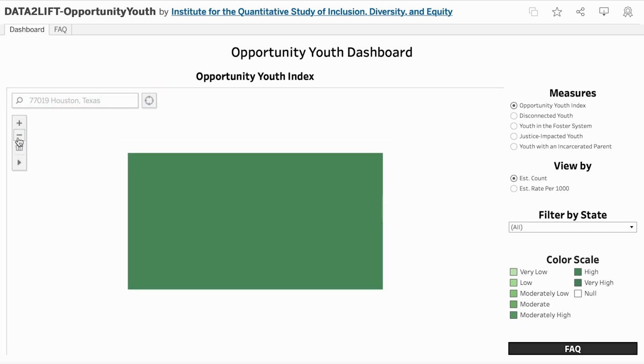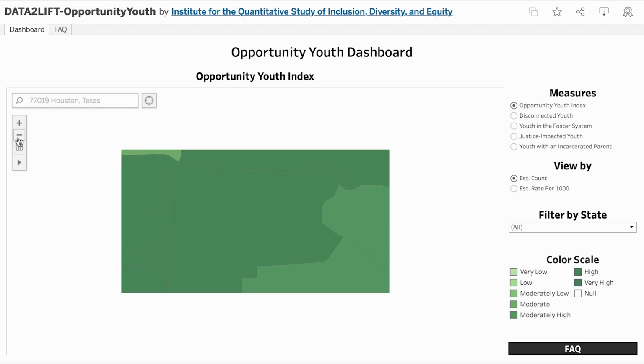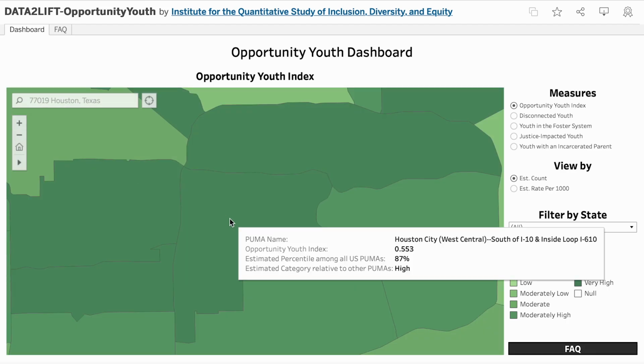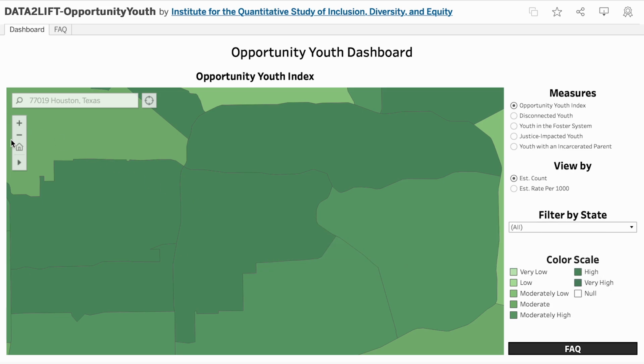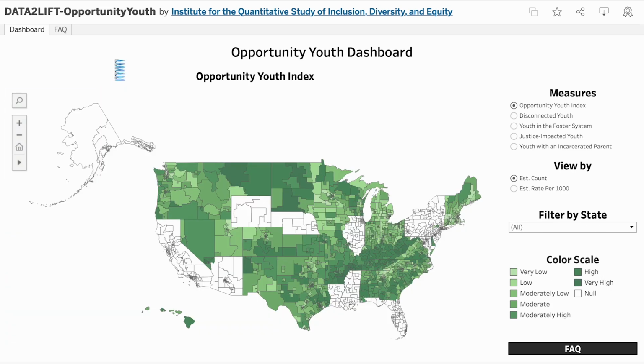To zoom in and out, either use your mouse to scroll or use the plus and minus buttons on the dashboard. To return to the map of the U.S., click on the Home button. To see all of the PUMAs in a particular category, click on the category under Color Scale.